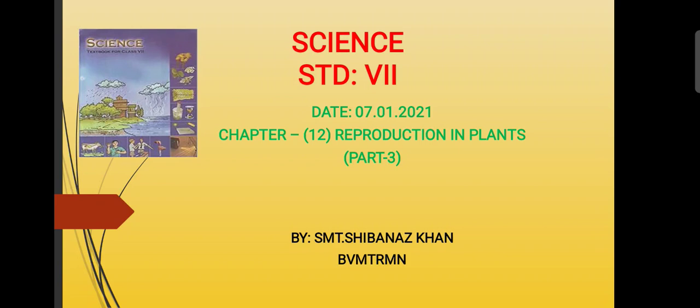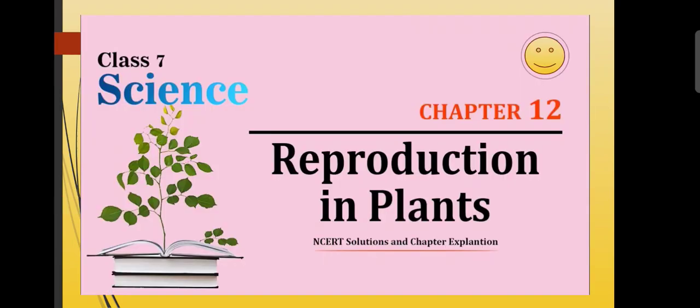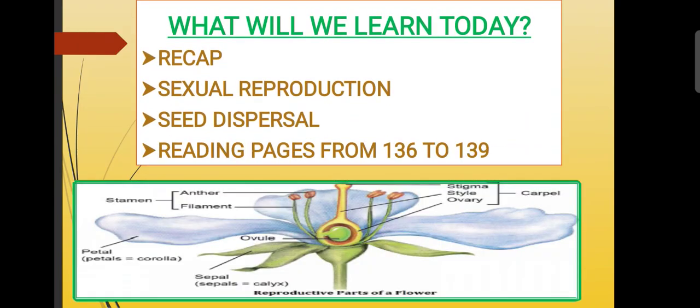Kids, as you know, we are already going on with our chapter number 12, reproduction in plants. First of all, we are going to see the recap of the previous part, and then we will learn about sexual reproduction and seed dispersal. Let us fast move towards our topic.